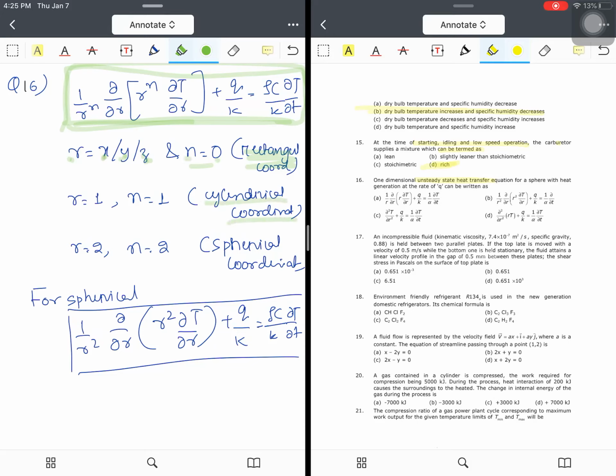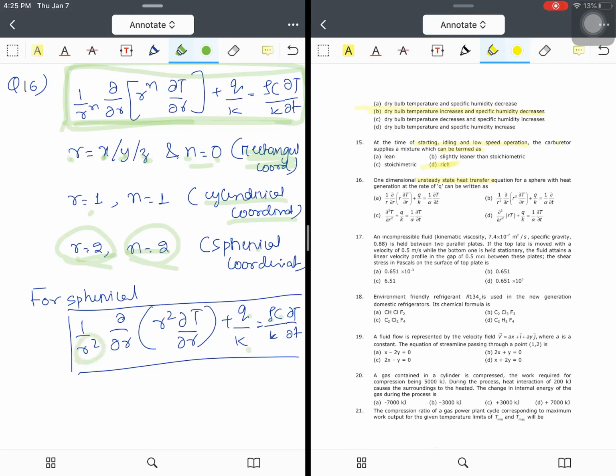When you get a cylindrical coordinate, in order to find the cylindrical coordinate unsteady heat transfer equation, it is n equal to 1. For spherical coordinate system, n is equal to 2. Now they have asked the spherical coordinate system, so I will put n equal to 2. So if I put n equal to 2, I will be getting 1 by r square del by del r of r square del T by del r plus q by k is equal to rho cp by k del T by del t.